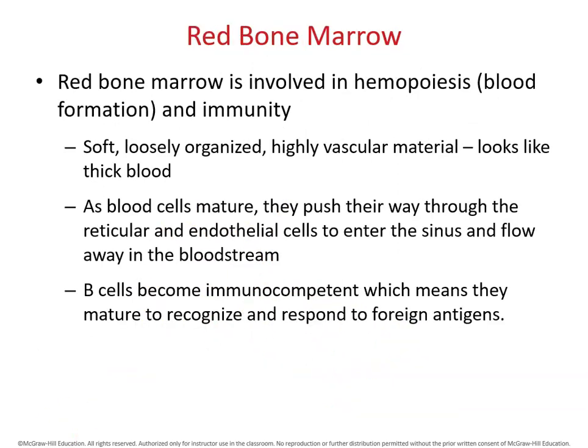First, the primary lymphatic organ is the red bone marrow, which is involved in hemopoiesis. It's a very soft, loosely organized organ, like a thick blood. As blood cells mature, they push their way through the reticular and endothelial cells to enter the sinus and flow away in the bloodstream. B lymphocytes become immunocompetent in this organ, and they can recognize and respond to foreign antigens.